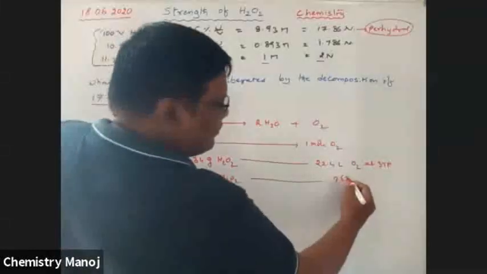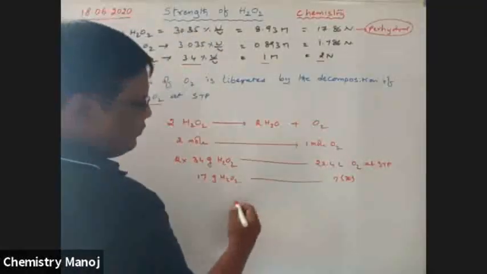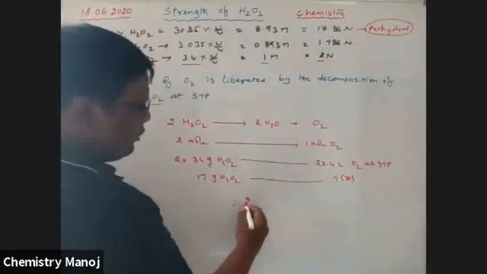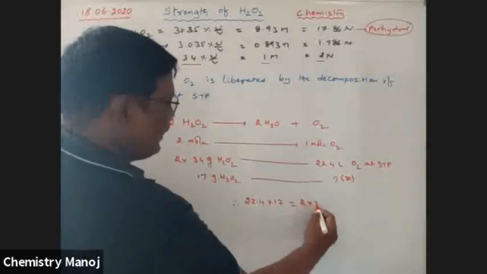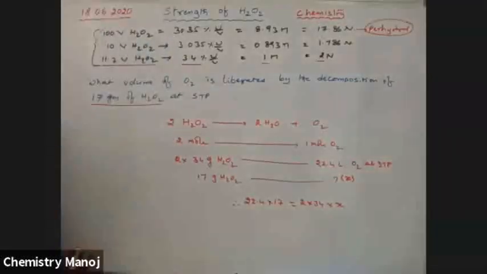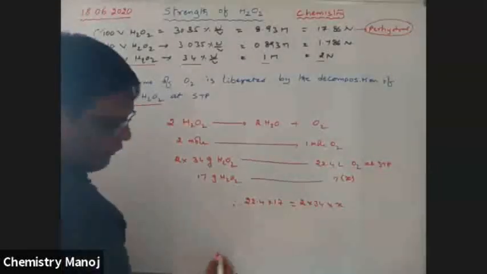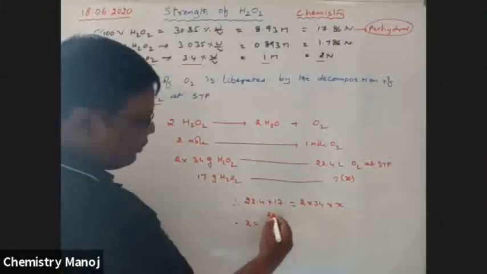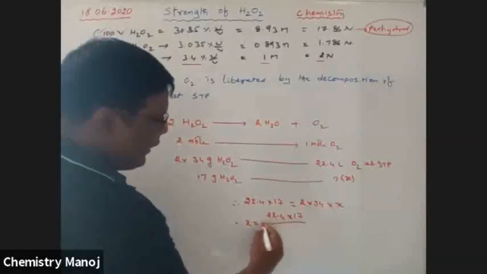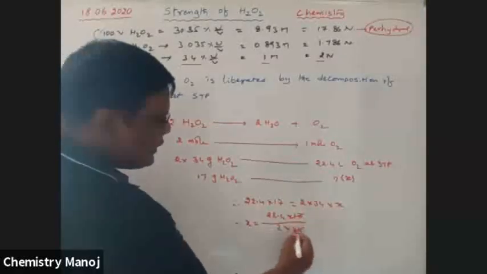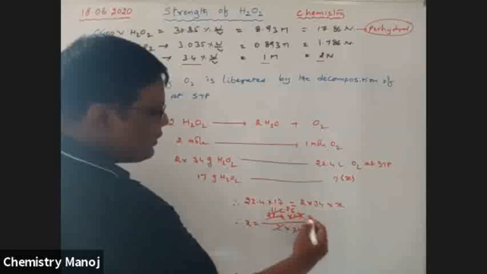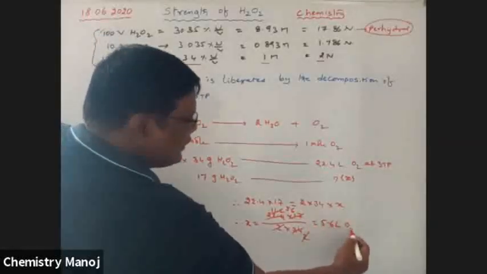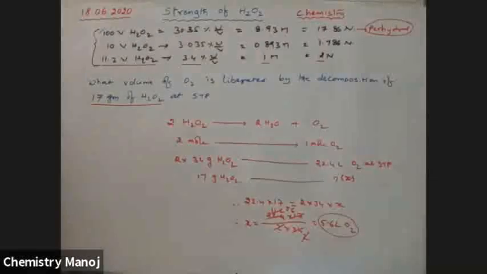Let it be X. Therefore, cross multiplication: 22.4 into 17 is equal to 2 into 34 into X. Therefore, X is equal to 22.4 into 17 by 2 into 34. This 2 times 11.2 is 5.6. Therefore, the answer is 5.6 liters of O2. It is simple.